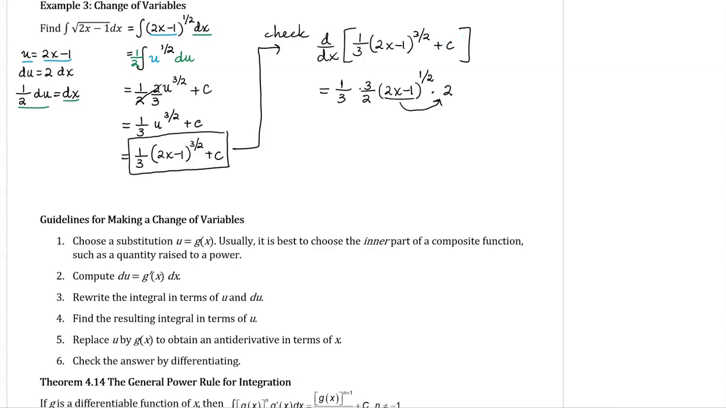So let's clean this up a bit. These 3's can cancel. These 2's can cancel. And we're simply left with (2x minus 1) to the 1/2 power, which is the same thing as the square root of 2x minus 1, which is precisely what we started with. So you can always check the answer to your antiderivatives by taking the derivative of your answer and making sure that it is the integrand that you started with.